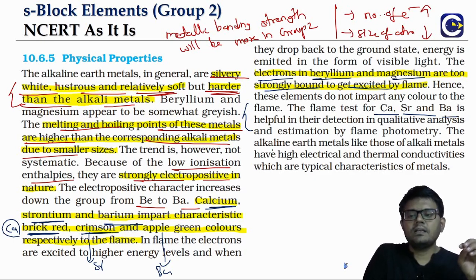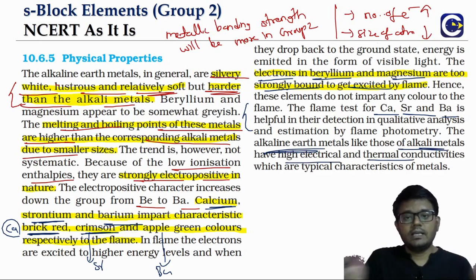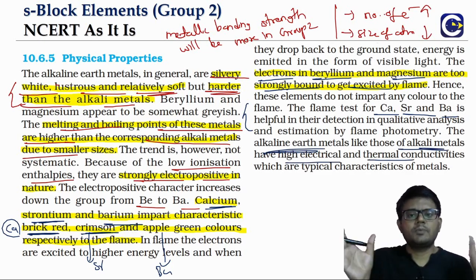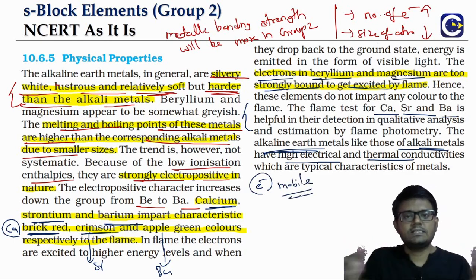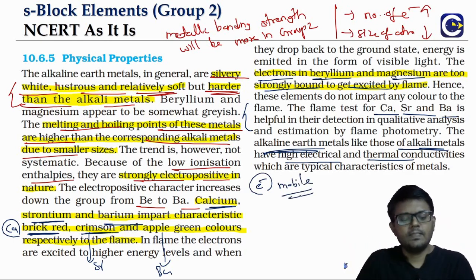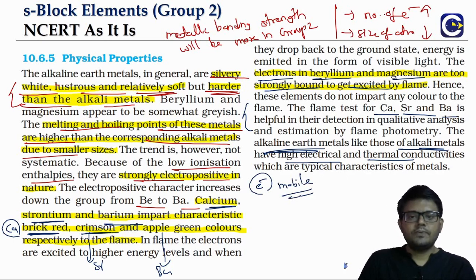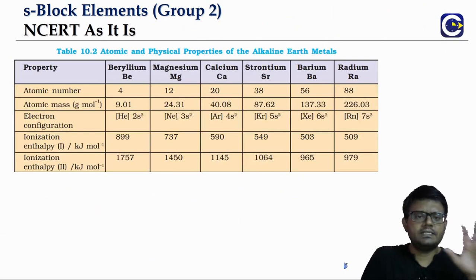And just like the alkali metals, the group 2 elements also have high electrical as well as thermal conductivity, which are typical properties of metals, because metals have mobile electrons, right? That makes them good conductors of both heat as well as electric current. So that is along the lines of what we expect from a metal. So this is about the physical properties.